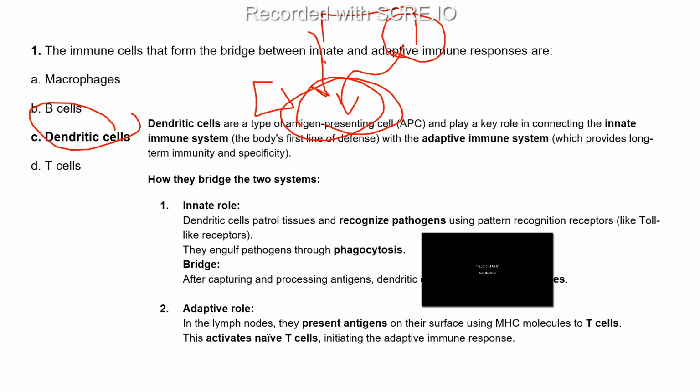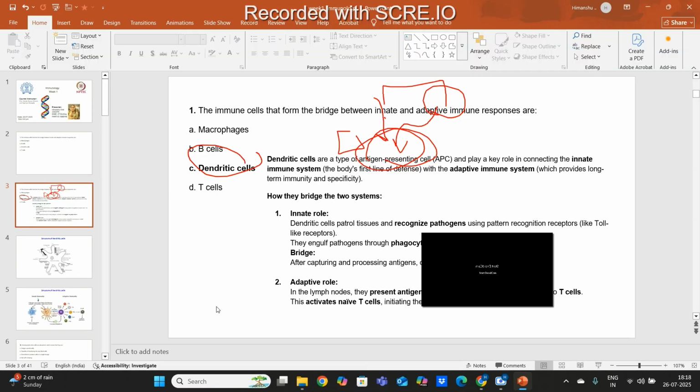Whenever the pathogens come, these dendritic cells break down the pathogens and convert them into antigens, and then they expose their antigens through their receptors to these T cells, and these naive T cells then convert into mature T cells, and then they initiate the adaptive immune response, right?